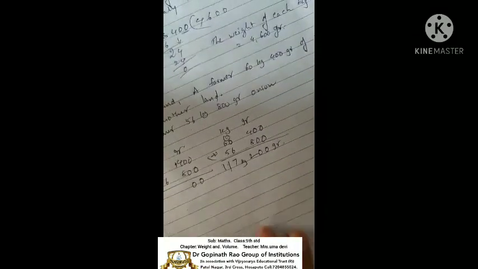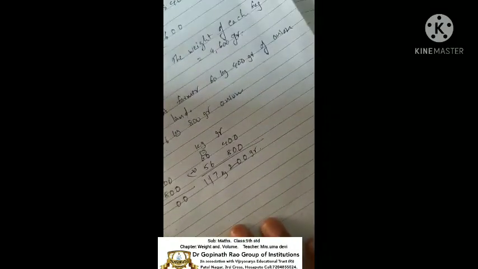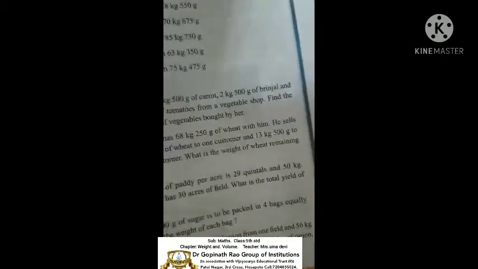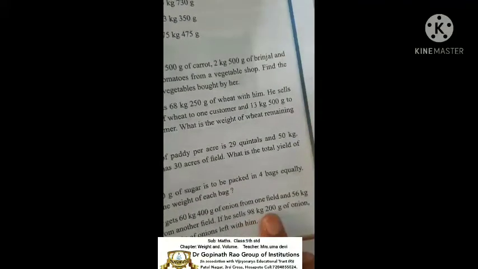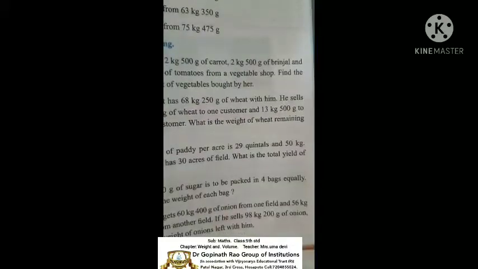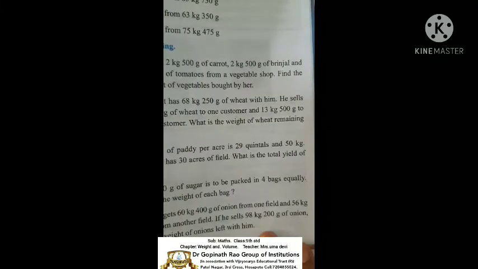Okay, children. After that, what is mentioned here? If he sells 98 kgs 200 grams of onion, find the weight of onions left with him. Okay.